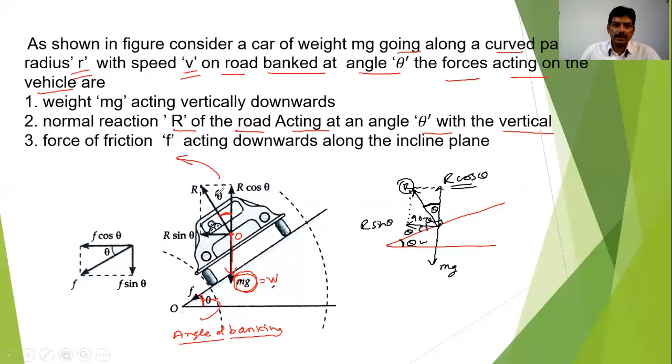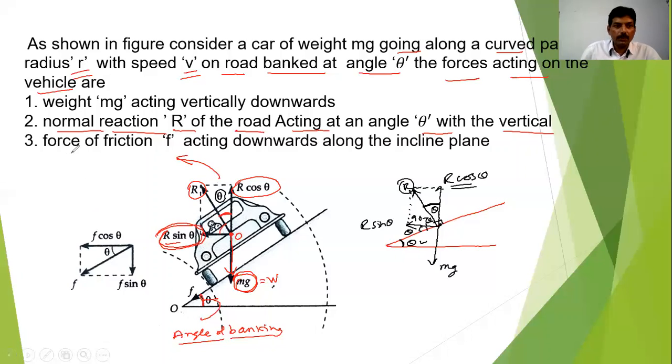So this angle is theta. Now resolve this one, R. What is this? R is the normal reaction of the rod acting at an angle theta with the vertical. So resolving this, we get this component is r cos theta and here r sin theta. As this angle is 90 minus theta, we can write here r into cos 90 minus theta, which is sin theta. So this will be r sin theta.